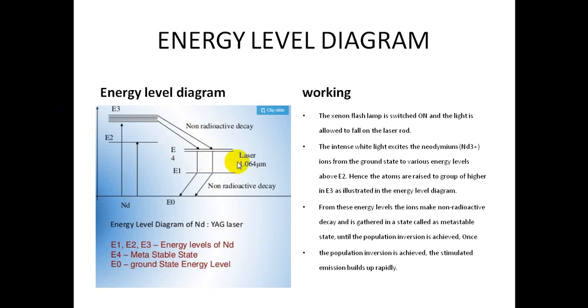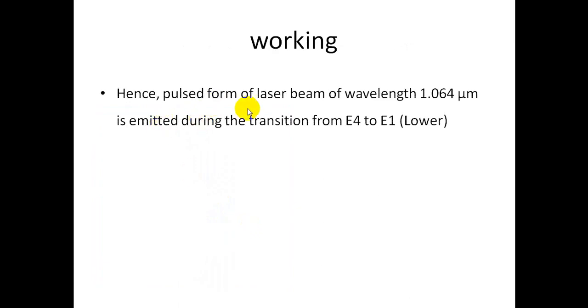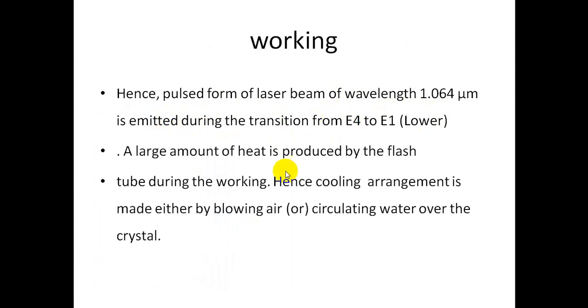So here the laser light is emitted. The emitted wavelength is 1.064 micrometers. From E1 to E0, the population reaches the ground state, and these transitions are also non-radiative transitions. So the pulsed form of laser beam of wavelength 1.064 micrometers is emitted during the transition from E4 to E1.